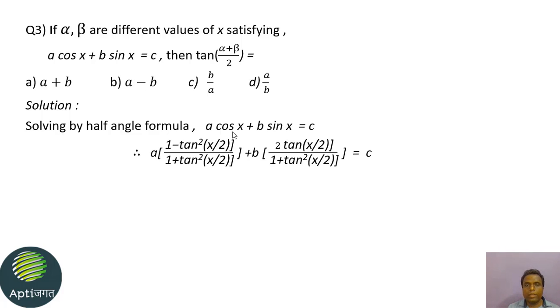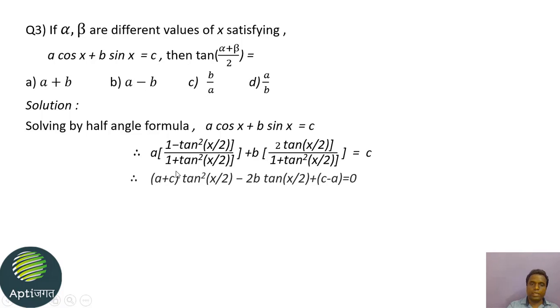Now we will convert cos x and sin x to tan x by 2. So we have the formula cos theta is equal to (1 minus tan square theta by 2) upon (1 plus tan square theta by 2). Also sin theta is equal to 2 tan theta by 2 upon 1 plus tan square theta by 2. We will apply it over here.